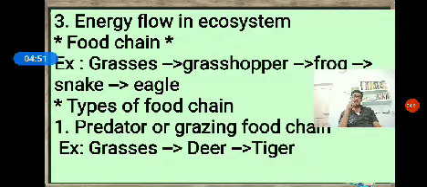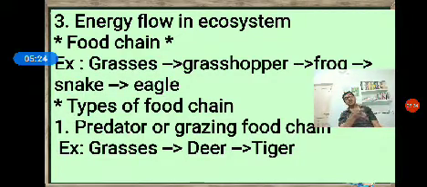So here grasses prepare their own food. The grasshopper insect eats the grasses. It means the grasshopper gets its food source from the grasses. Through the food, energy is transferred from grasses to grasshopper. The grasses prepare food with the help of solar energy, sun energy, and that sun energy is converted into chemical energy.